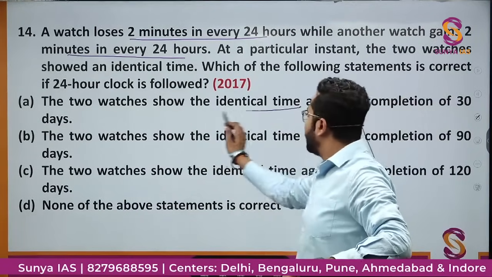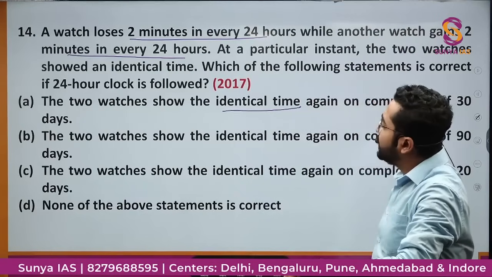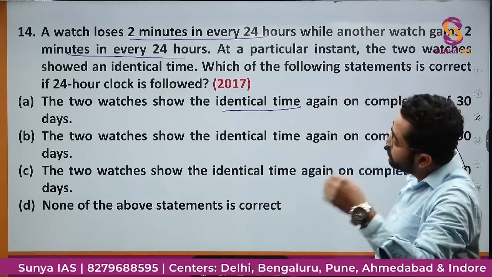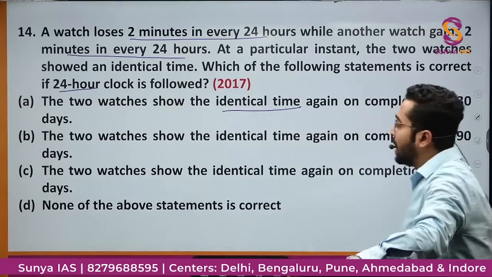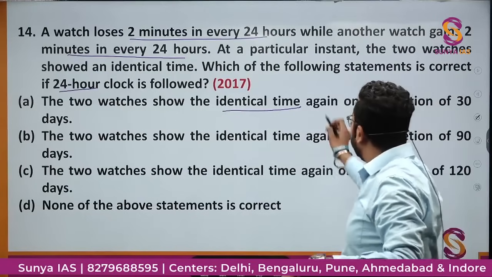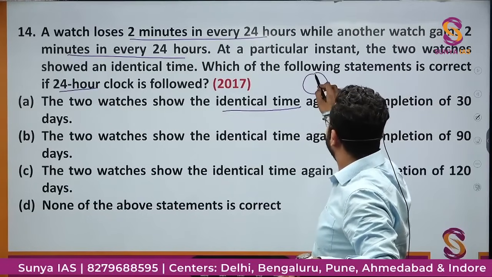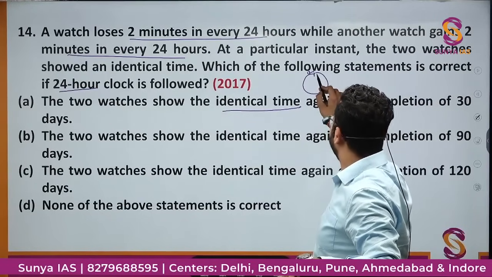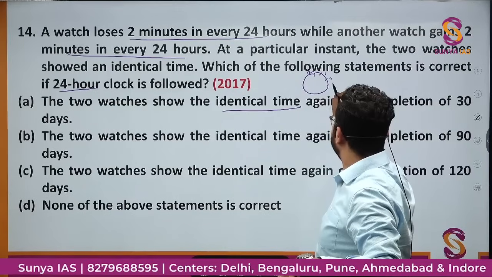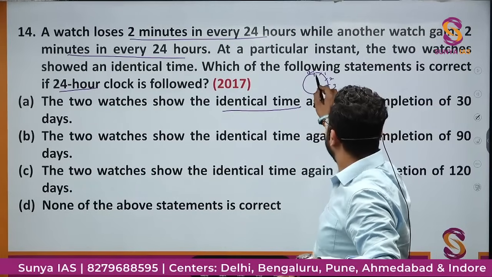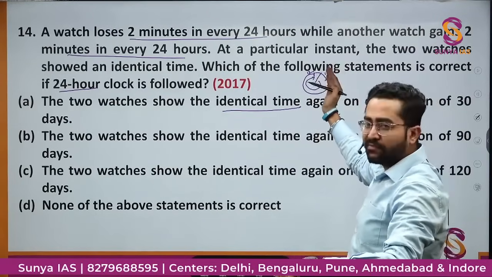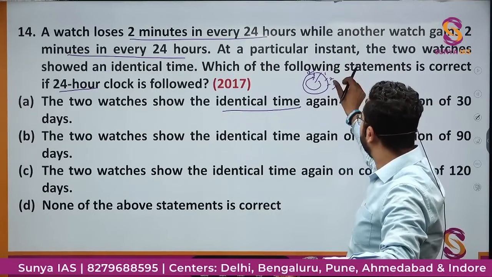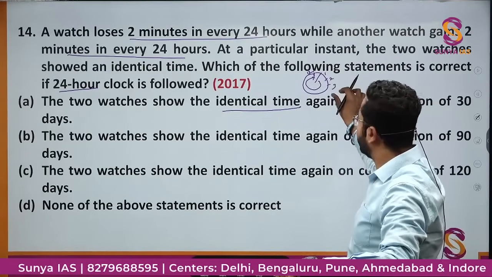So basically we need to get identical time. So when do we get the identical time? If a 24-hour clock is followed, the 24-hour clock follow hoti hai. So if it is 12 at night, 12 AM, this is 1, this is 2, this is 3. So this is AM like this. Then this hand moves again and reaches 12, and then it becomes afternoon and this 1 becomes 13, 14, 15 like this.